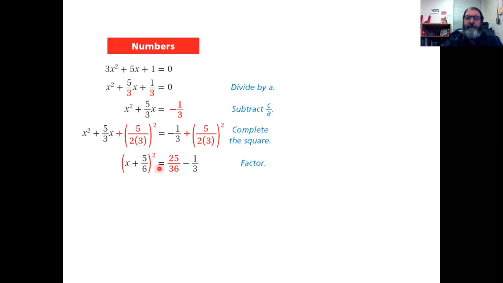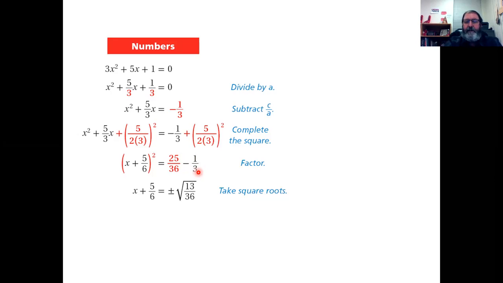25/36. And on the other side of the equation, I add the same thing, b divided by 2 squared. So this is the completing the square thing that we learned how to do. We already know it factors into the binomial. Over here, I need to put those two together so I get a common denominator of 36. I have to multiply up here to get the common denominator.